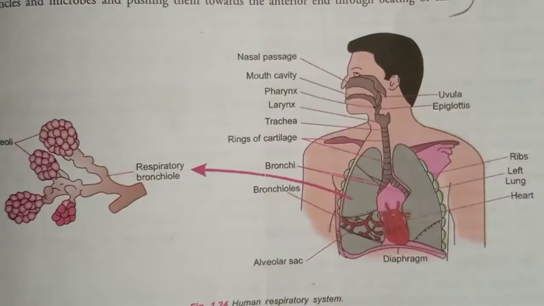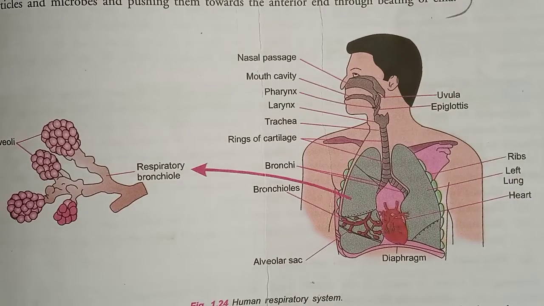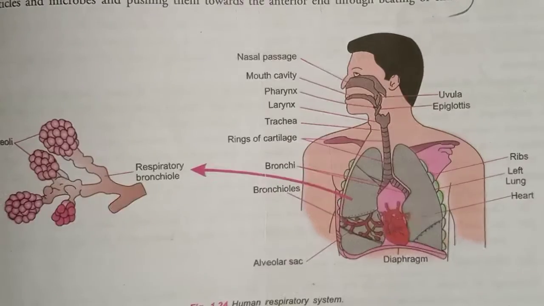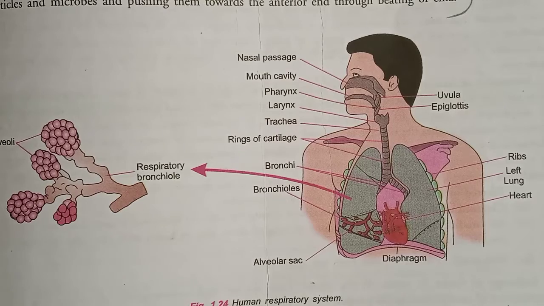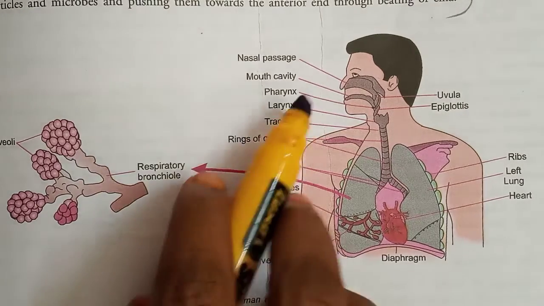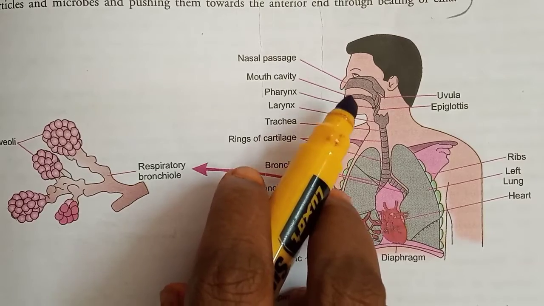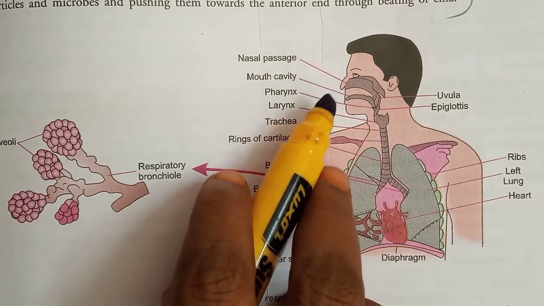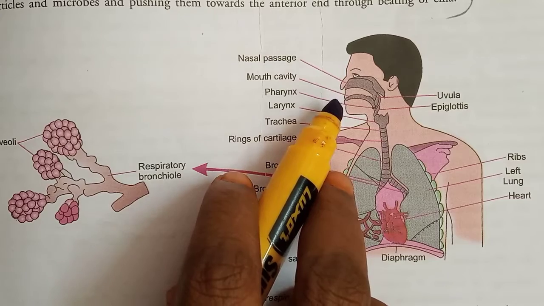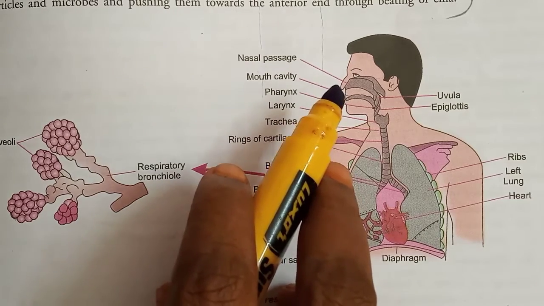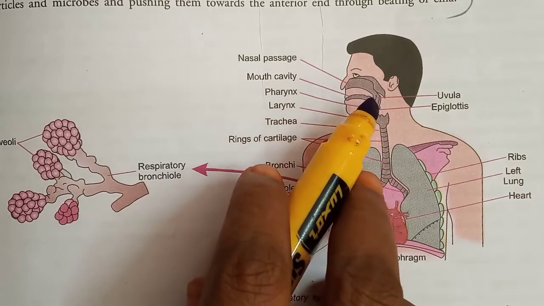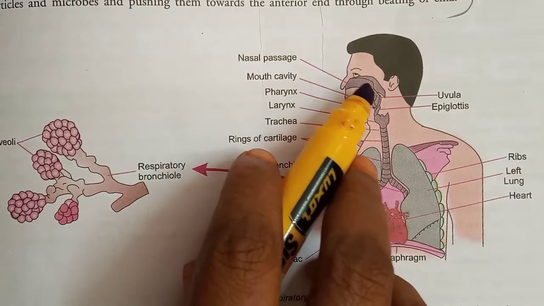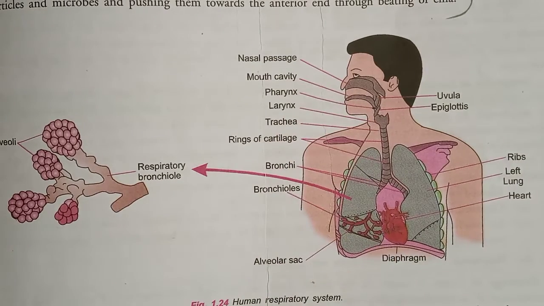Yes or no? If you have doubt, please touch your nose and see. Two nostrils are there for you? Yes, good. It contains fine hairs. What is the use of these fine hairs? They filter the air taken in. Only good air will be filtered and sent inside our lungs.